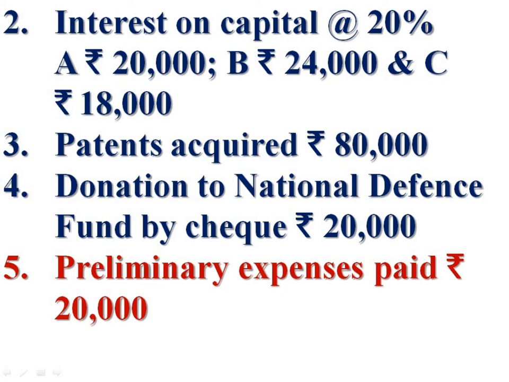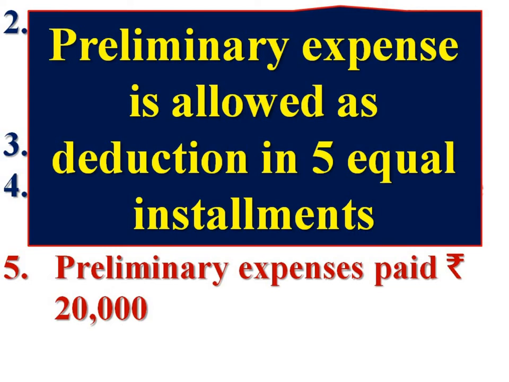Preliminary expenses paid rupees 20,000. As per income tax law, it is allowed as deduction in 5 equal annual installments. Therefore, 1/5 is allowed during the previous year and 4/5 is disallowed.